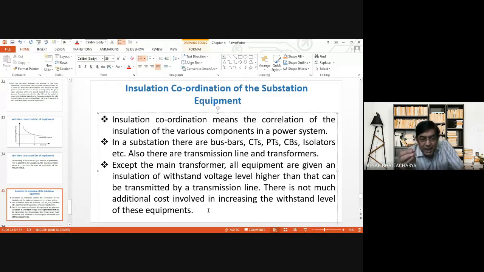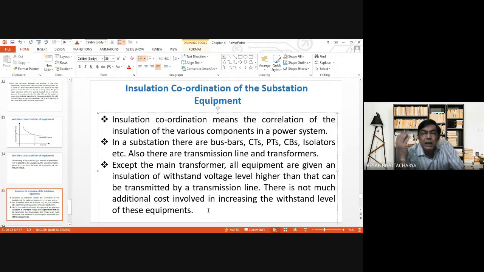That is, how much insulation will be provided to each such equipment. That is actually known as insulation coordination. Now, as it is mentioned over here, in a substation there are bus bars, current transformers, potential transformers, circuit breakers, isolators, etc.